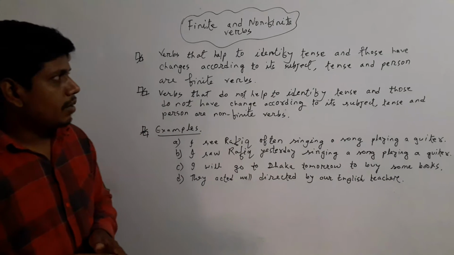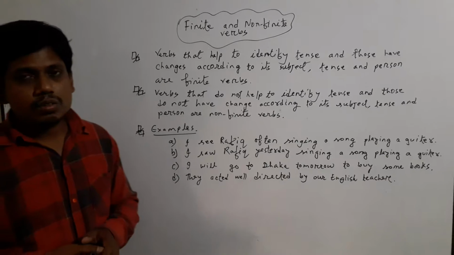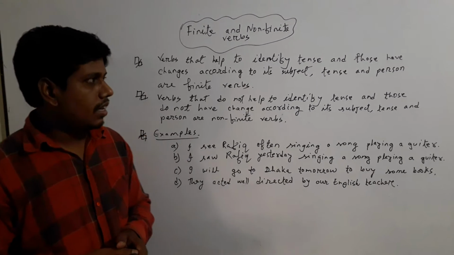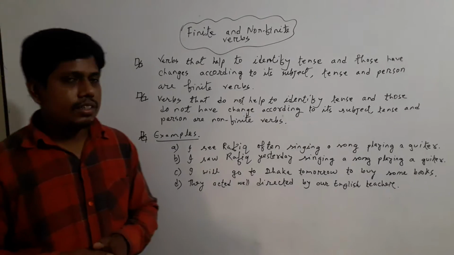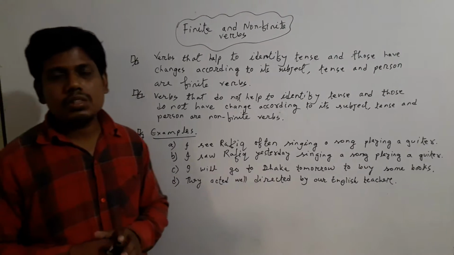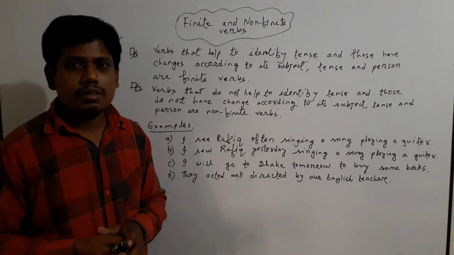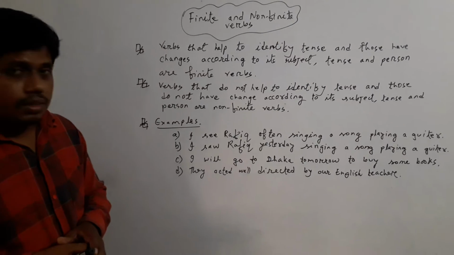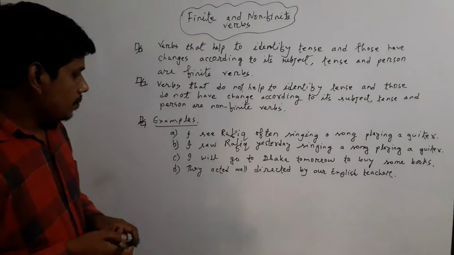Verbs that help to identify tense, and those that change according to their subject, person and tense, are usually called finite verbs. And verbs that do not help to identify tense, and do not change according to subject, person and tense, are usually called non-finite verbs. It will be very clear from the given examples.